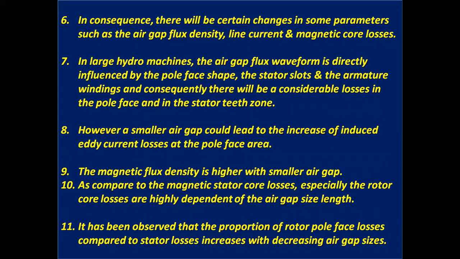Number 6, in consequence, there will be certain changes in some parameters such as the air gap flux density, line current, and magnetic core losses.